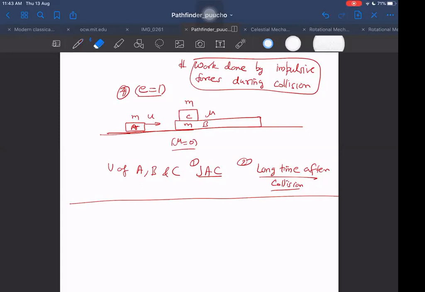One thing, sorry, I gave it in a wrong place. I think I should have given C somewhere here at the other end, because otherwise it will fall quickly. Due to inertia, it will tend to remain, so C should be kept at the other end so that due to inertia it does not fall backwards. And the plank should be of sufficient length so that this C block does not fall from B. It just remains on B only. And mu is also given.